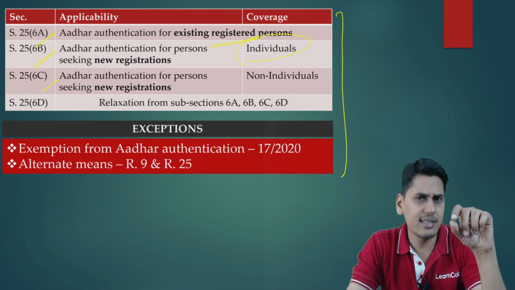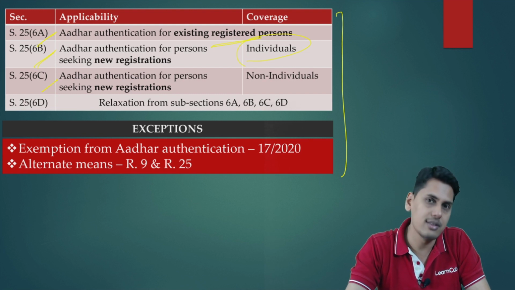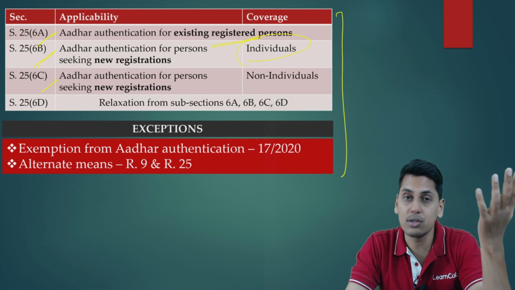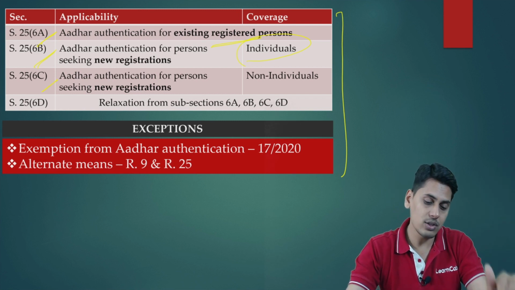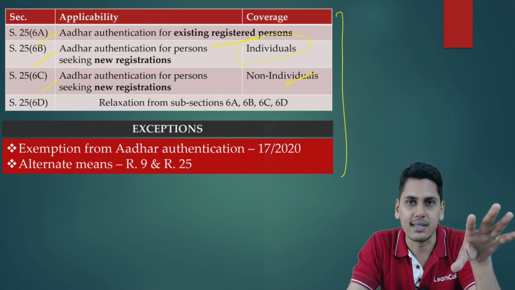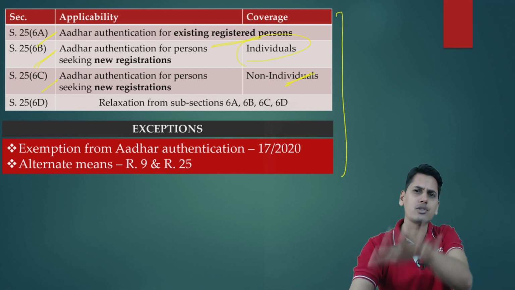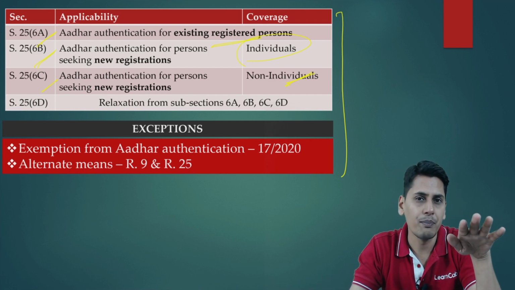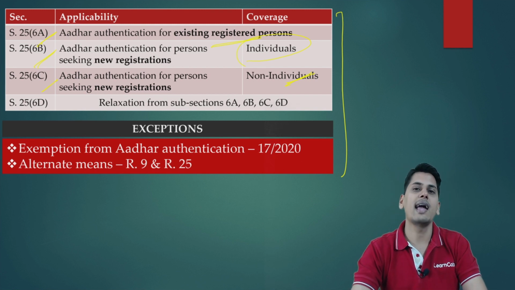If an individual wants to obtain a registration under GST law, he has to get his Aadhaar authenticated. Now friends, is it a case where only individuals apply for GST registration? The answer is no. You could have a firm, a body corporate, a trust, an association of persons. They also could apply for a GST registration. So friends, in case of non-individuals, the authorized persons would have to get their Aadhaar authenticated. Who are those authorized persons? We are not going into this because we are only going to discuss the change aspect. We are only building a base by reviewing 25(6)(a), 6b, 6c and 6d.